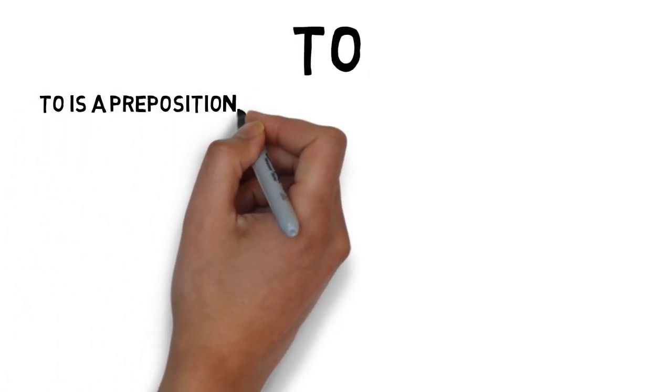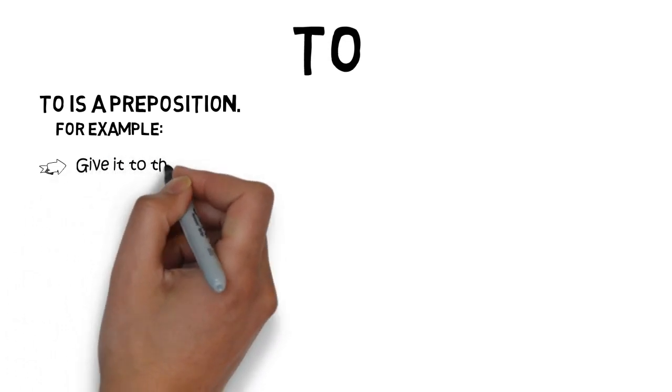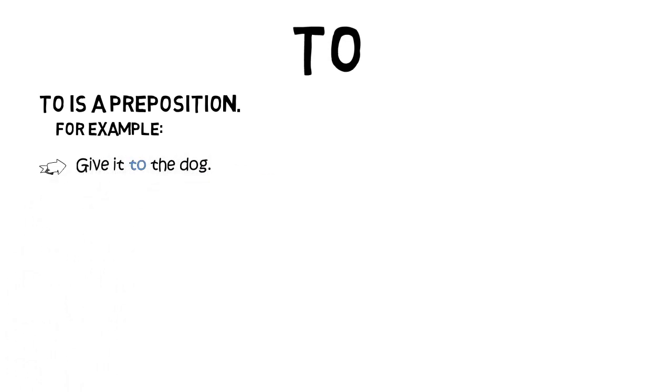Next, let's look at "to" with one O. This is a preposition. Now we've got a lesson on prepositions. Prepositions are words, usually short words, that sit before a noun to explain that noun's relationship to another word in the sentence. Here are some examples. Give it to the dog. Here, the preposition "to" sits before the noun "the dog" to show its relationship to the verb "give".